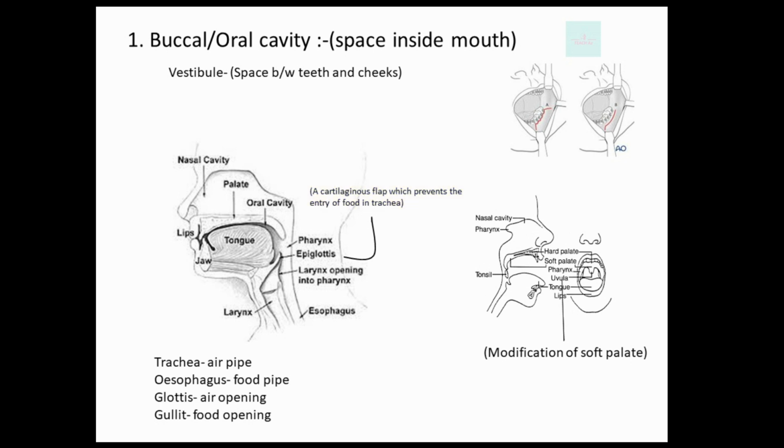Now come to the second figure. In the oral cavity, we can clearly see the teeth, the tongue, the soft palate, the hard palate and the uvula also. You can go to the mirror and clearly see them. Now what are the hard palate, soft palate and uvula? When we lift our tongue and touch the upper part of the oral cavity, you will feel some hardness, that is called the hard palate, and then you will feel some softness, called the soft palate, and the uvula is nothing but a modification of the soft palate. The most important parts of the oral cavity for mastication and lubrication of food are the teeth and tongue.